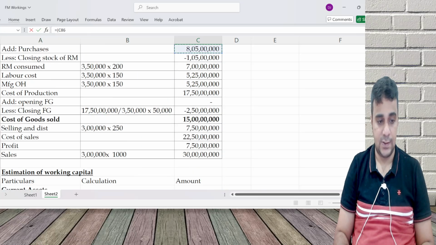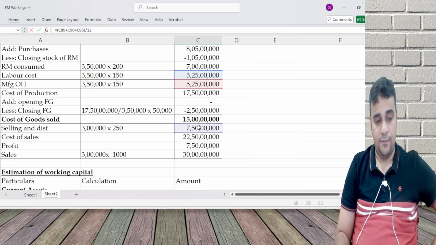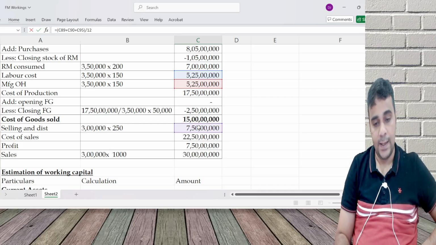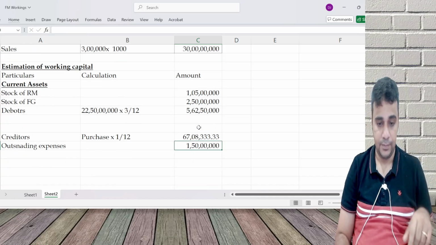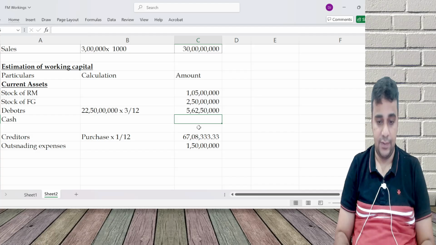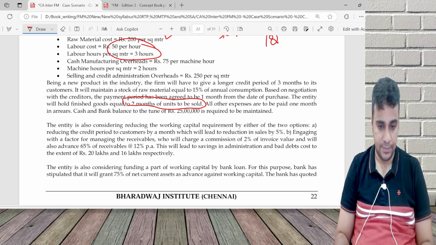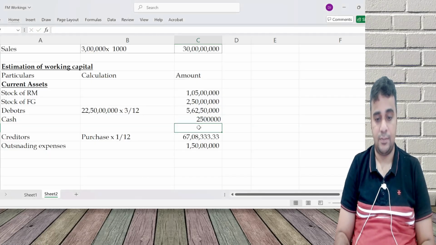Just wages, manufacturing overheads, selling and distribution overheads, divided by 12, 1 by 12. And cash. Cash is given in the question, 25 lakhs.